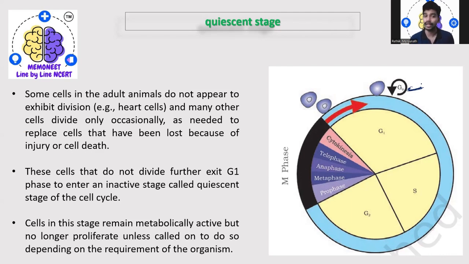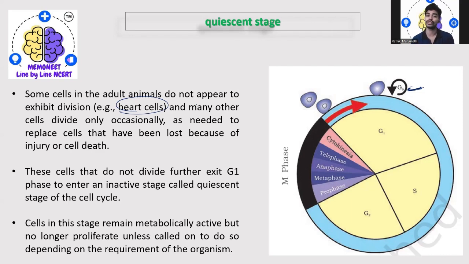So some cells in the adult animals do not appear to exhibit division, like heart cells and many other cells, where cell division is only associated as needed to replace the cells that have been lost because of injury or cell death.